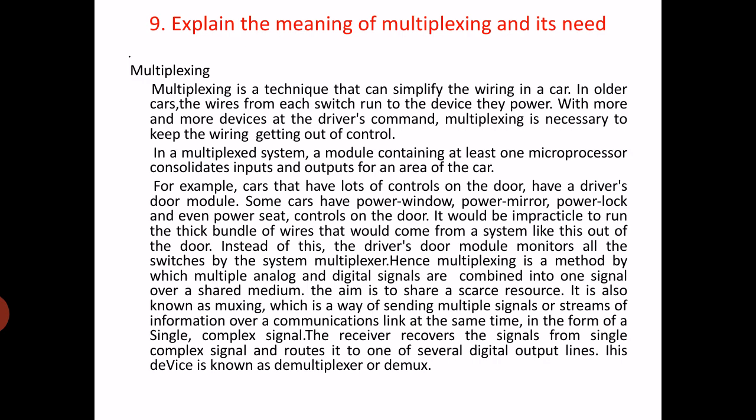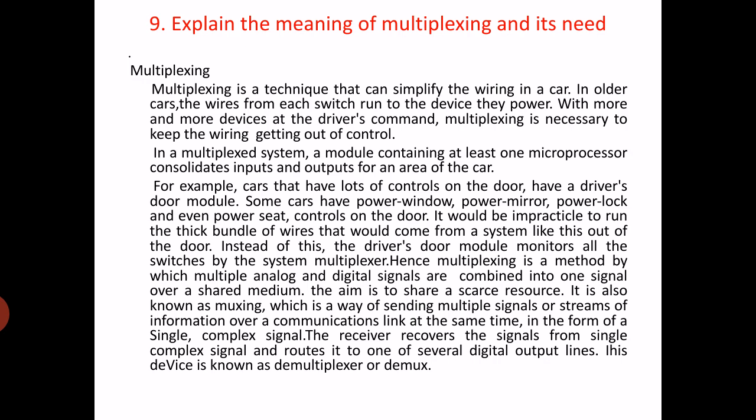Hence multiplexing is a method by which multiple analog and digital signals are combined into one signal over a shared medium. The aim is to share a scarce resource. It is also known as muxing, a way of sending multiple signals or streams of information over a communication link at the same time in the form of a single complex signal.